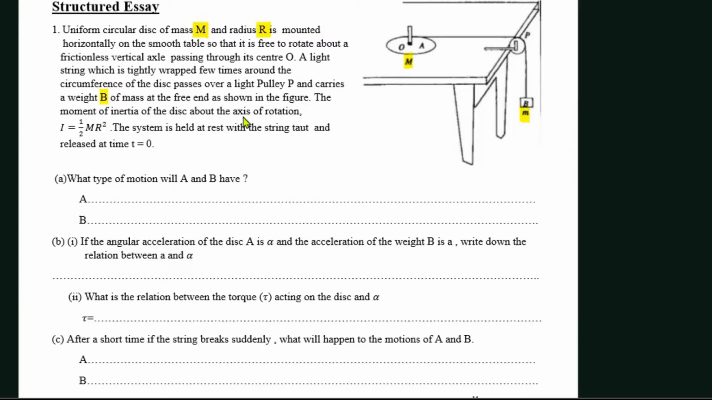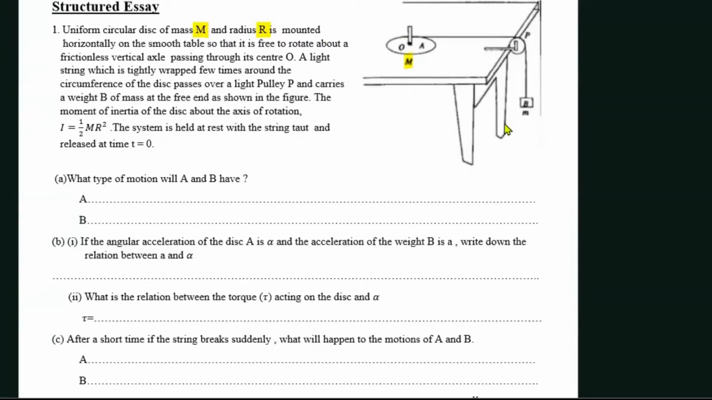The moment of inertia of the disk about the axis of rotation is given. The system is held at rest with the string taut and released at time t equals 0. What type of motion will A and B have? This is A. What kind of motion would A have? What do you think it's going to be?